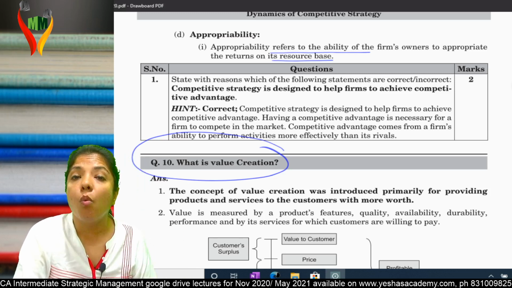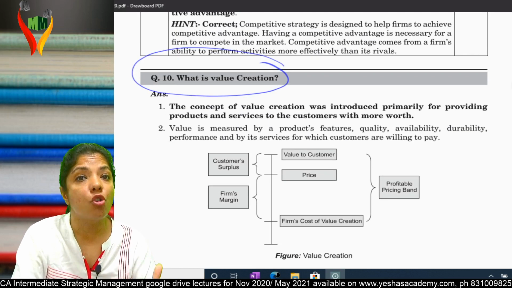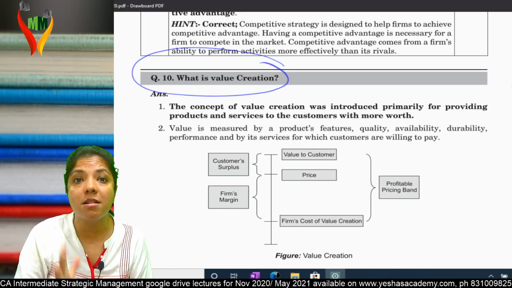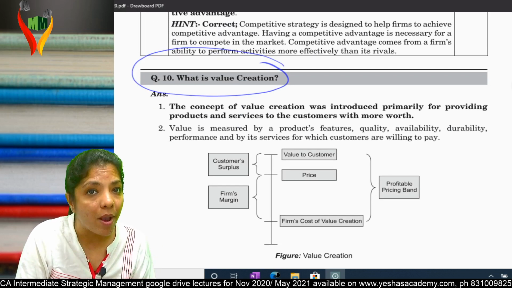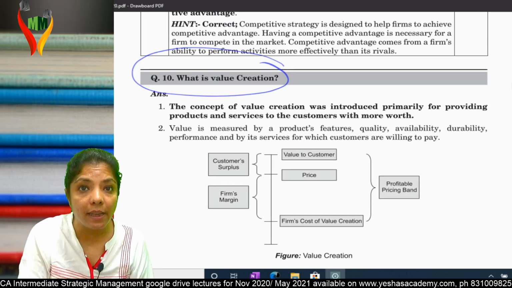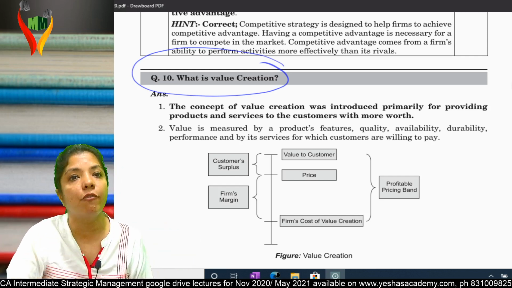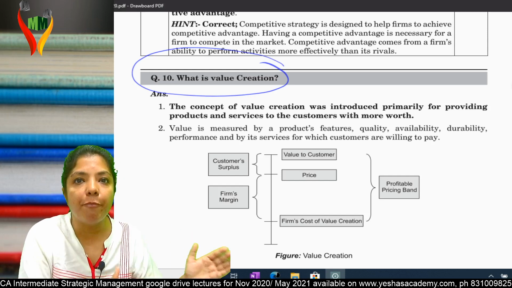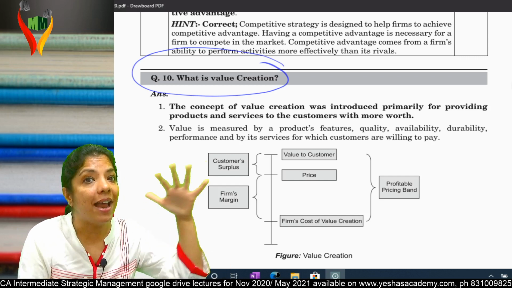What is the question? What is value creation? Once the concept of value creation was introduced, it was introduced keeping only the customers in mind. That means value for money. Customers should feel that they have paid less and got more. That means value for money, value creation.